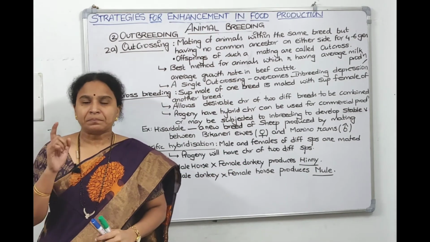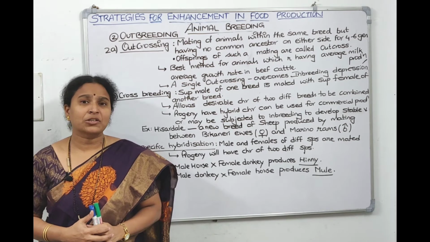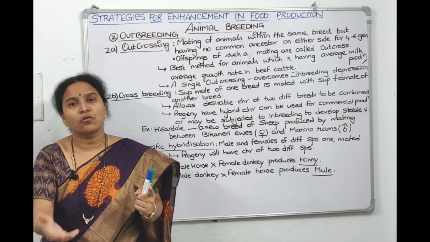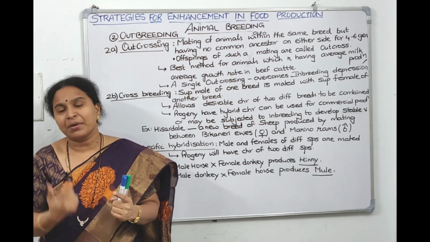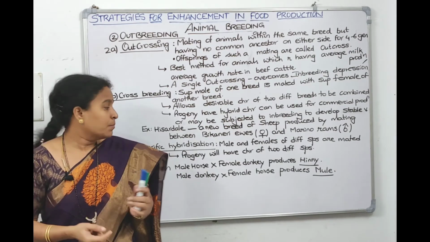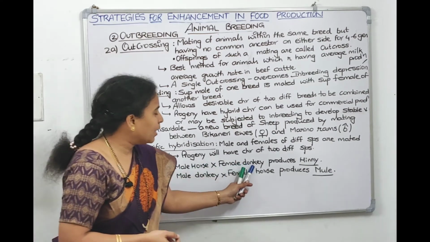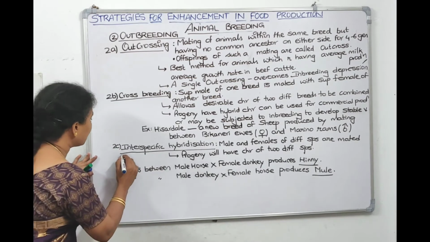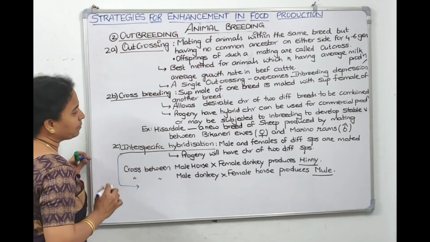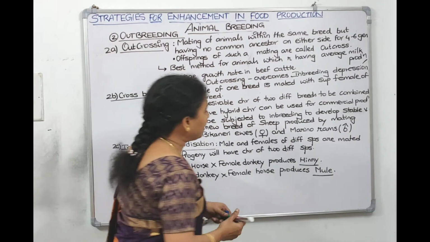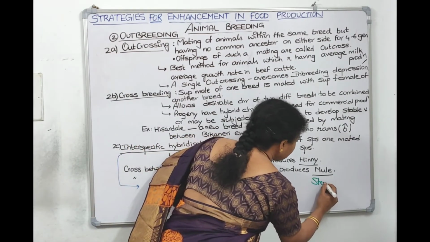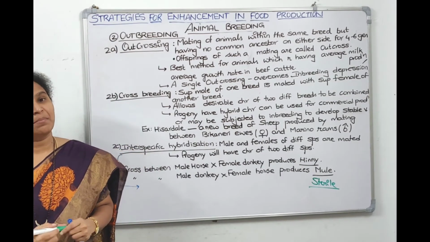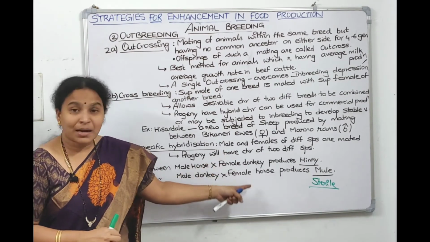Come on, tell me. If we do interspecific hybridization between male donkey and female horse, what do we get? We get mule. And if we do it between male horse and female donkey, we get hinny, right? But what happened? The disadvantage of this cross is that both hinny and mule became sterile, but they are commercially used.